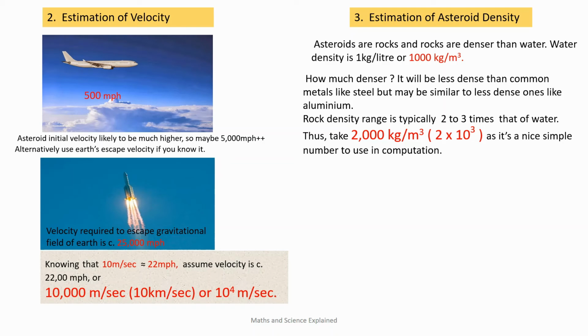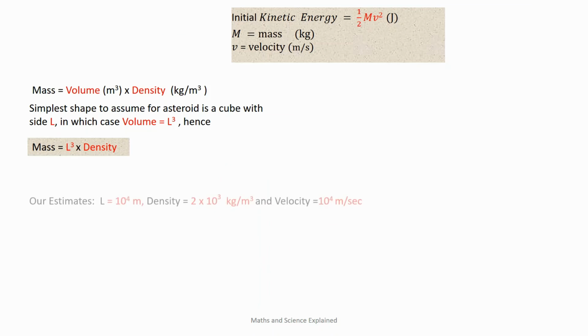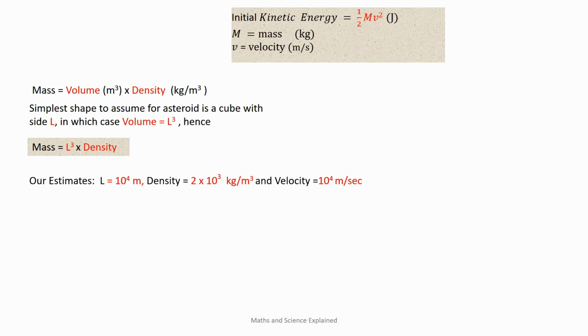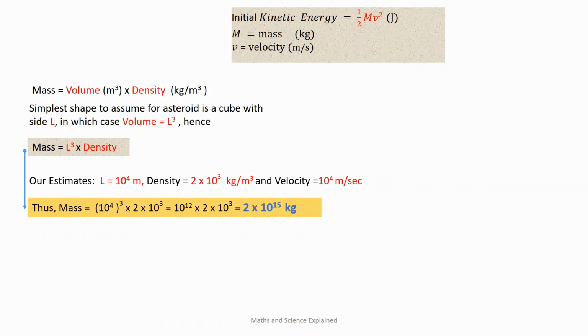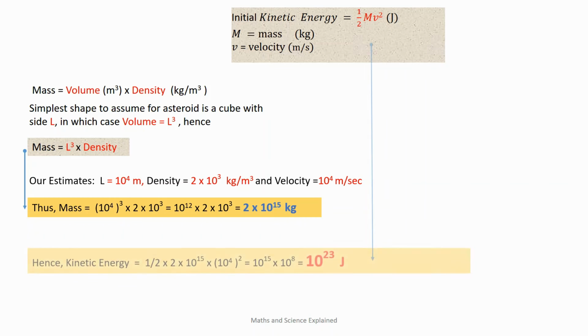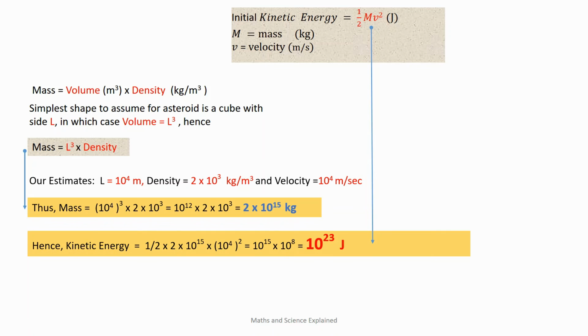At last, we're in the position to calculate the initial kinetic energy of the asteroid, and we can go back to an earlier slide. We know that mass is equal to the size cubed times density, and using the estimates that we have just derived for the size and density, we can plug in the numbers and arrive at a mass of 2 times 10 to the 15 kilograms. Finally, we can use this mass in the equation half mv squared, together with the velocity estimate we have just derived, and we end up with a figure of 10 to the 23 joules.